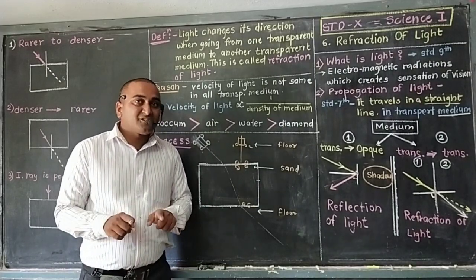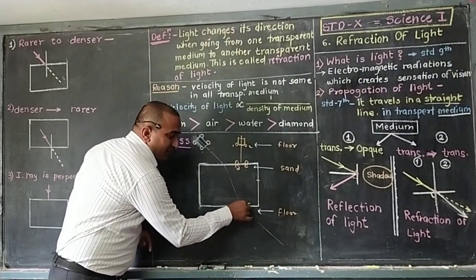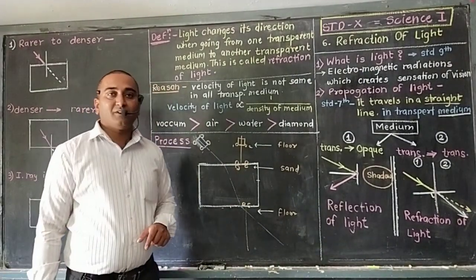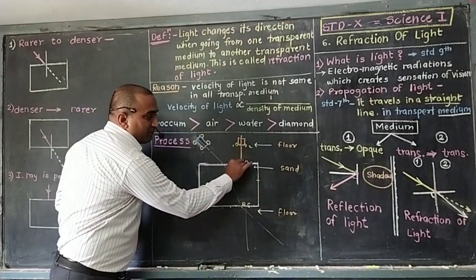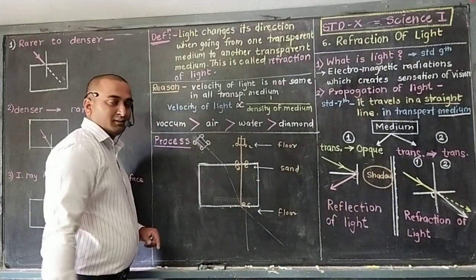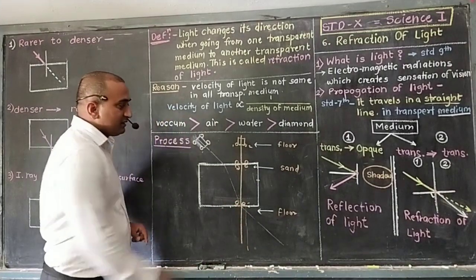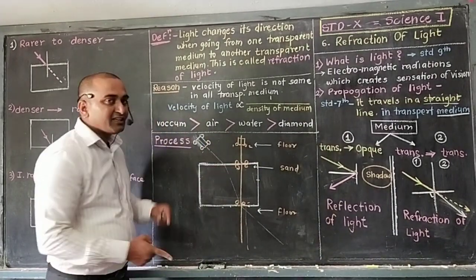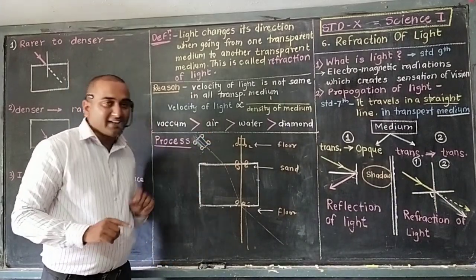Both wheels' velocity increases at the same time, so this vehicle will travel faster. But see, the vehicle entered perpendicular into the sand, moved perpendicular, and again came out perpendicular. That means when the vehicle moves perpendicular to the surface, there is no change in its path.